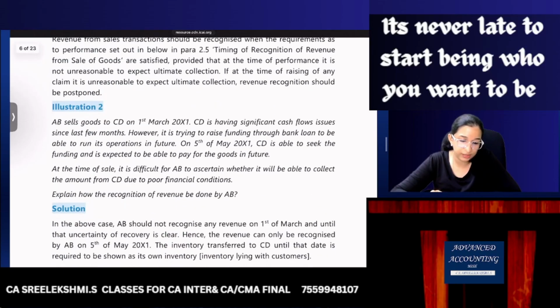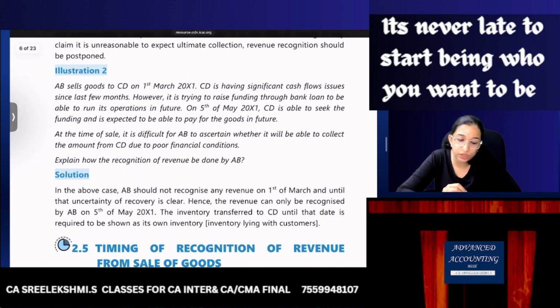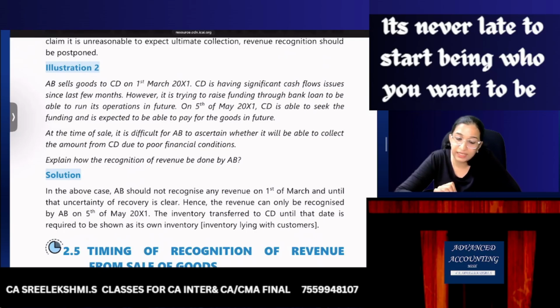Now sale of goods. AB Limited sells goods to CD on 1st March. CD is having significant cash flow issues. So your customer has cash flow issues. However, it is trying to raise funds through bank loan to be able to run its operations in future. On 5th of May 2011, CD is able to seek the funding and is expected to be able to pay for the goods in future. At the time of sale, it is difficult for AB to ascertain whether it is able to collect the amount from CD due to poor financial conditions. So, how should revenue recognition be done by AB?